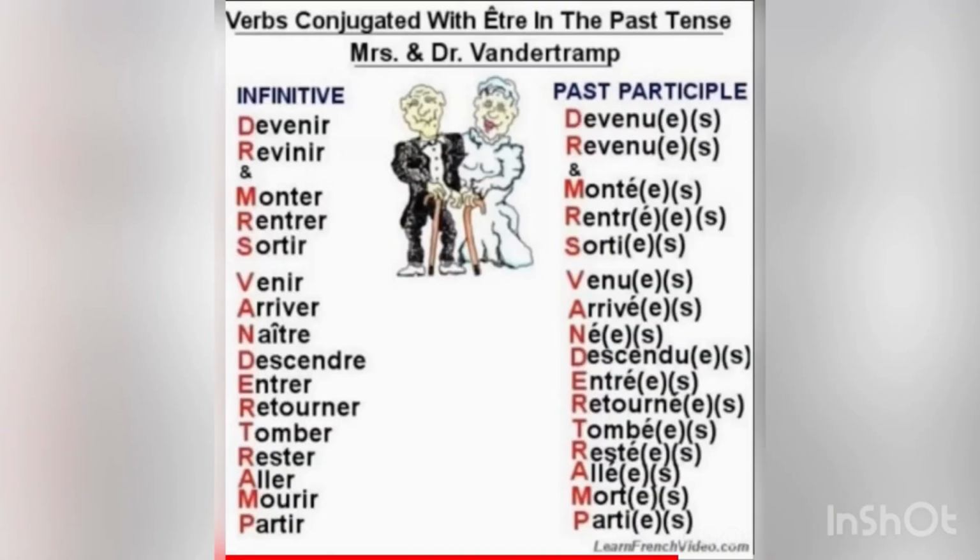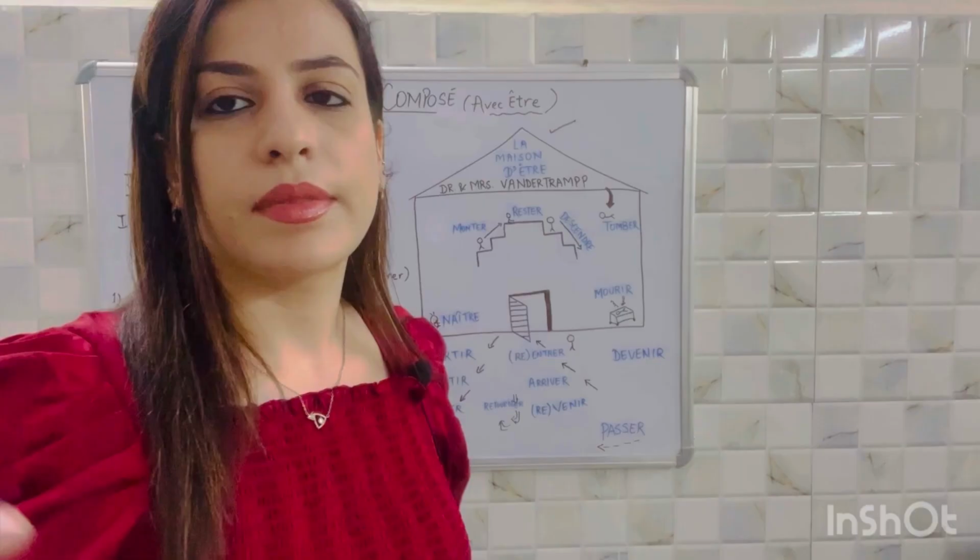Alright, so in this slide all these verbs which take être are given, and the past participles are also given along with their accord in the bracket. So let's have a look at the left hand side, the infinitive form of the verbs. There is an abbreviation to learn this, which is Dr. and Mrs. Vandertramp. With this it will be easier for you to retain. Dr. and Mrs. Vandertramp is already highlighted in red, so you can have a look. Devenir, revenir, monter, rentrer, sortir, venir, arriver, naître, descendre, entrer, retourner, tomber, rester, aller, mourir et partir. So these are the verbs.